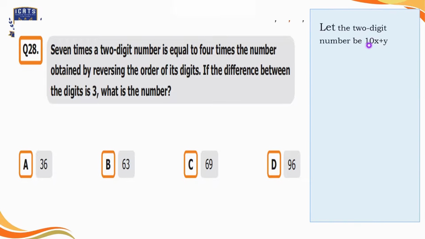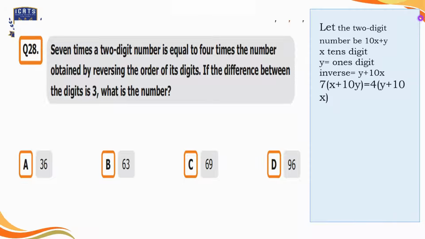Here we have written 10 because it's the tens place. So x is the tens digit and y is the ones digit. Now the inverse of this number will be y plus 10x. Now it is given in the question that the first number is 7 times, then the 4 times of the second number. So we are going to solve our equation and then we get final equation like x is equal to 2y. So we will move 2y on the left side of the equal to form our first equation.